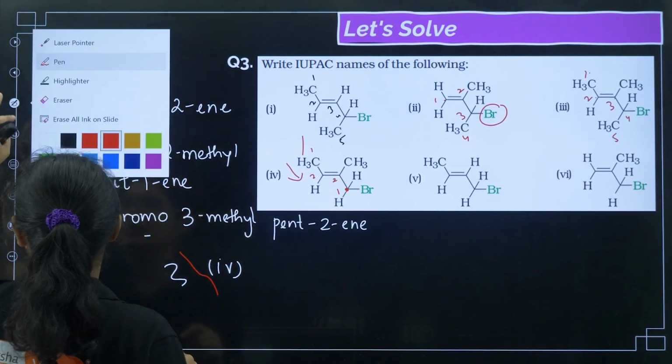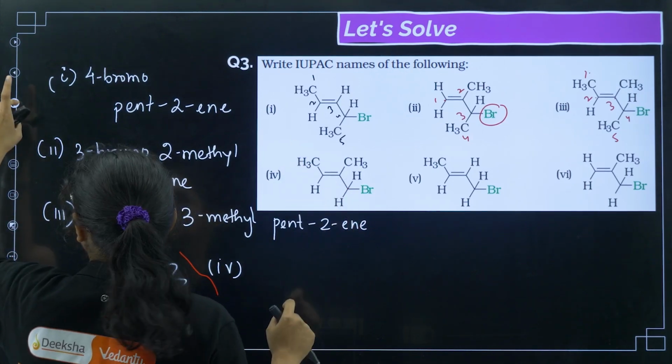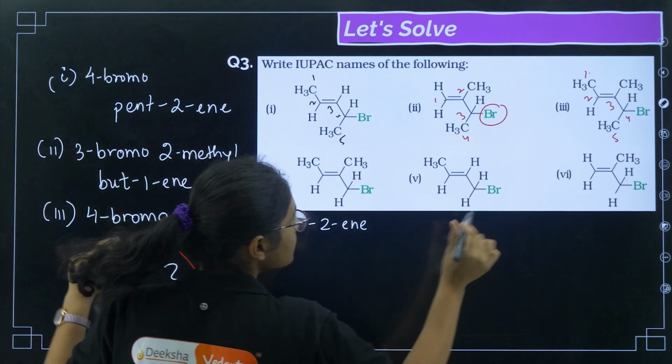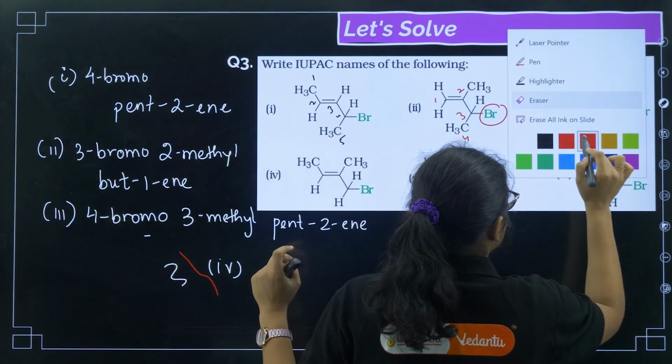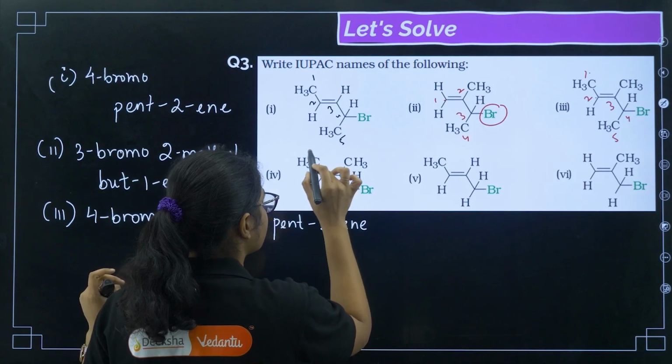So the correct order of numbering should be from here, that is, this bromine carbon should get 1. So this carbon is 1, this is 2, this is 3, and this is 4.